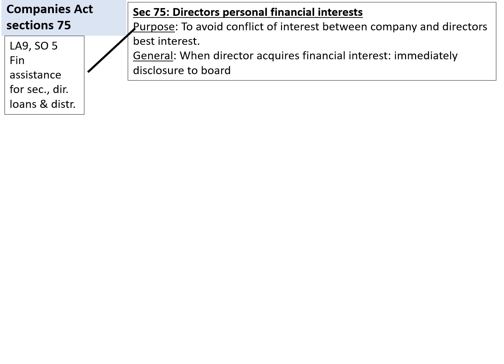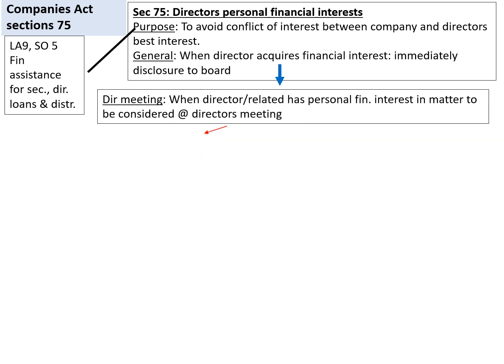First of all, the purpose of this section is to avoid directors having a conflict of interest between the best interest of the company and their personal best interest. In general, the statement of this section is: when a director acquires a financial interest which is, or could cause, a conflict between him and the company, it should immediately be disclosed to the board.